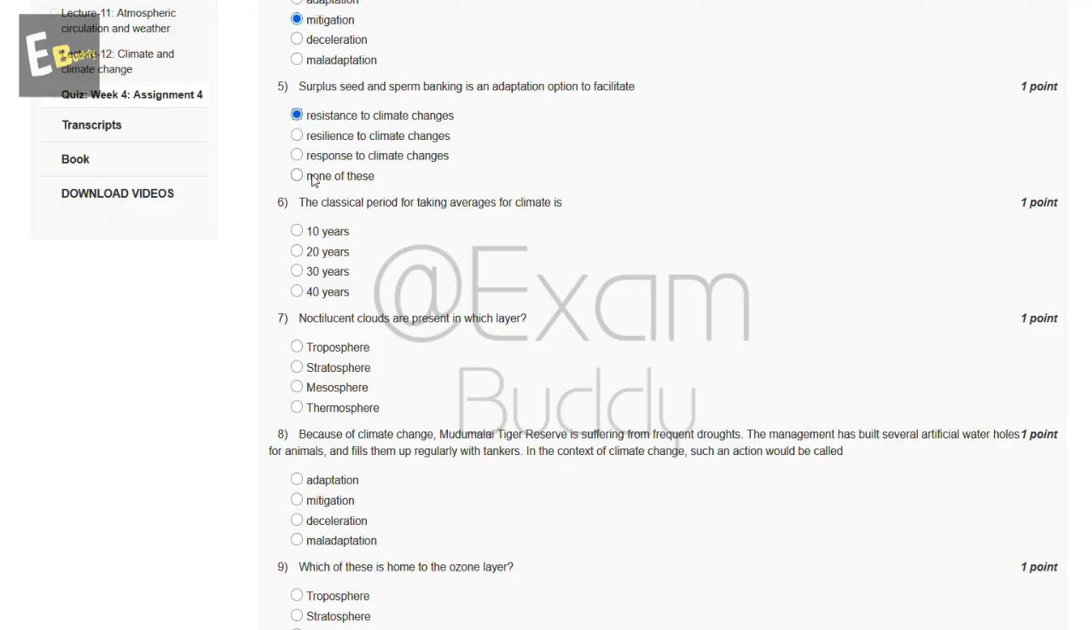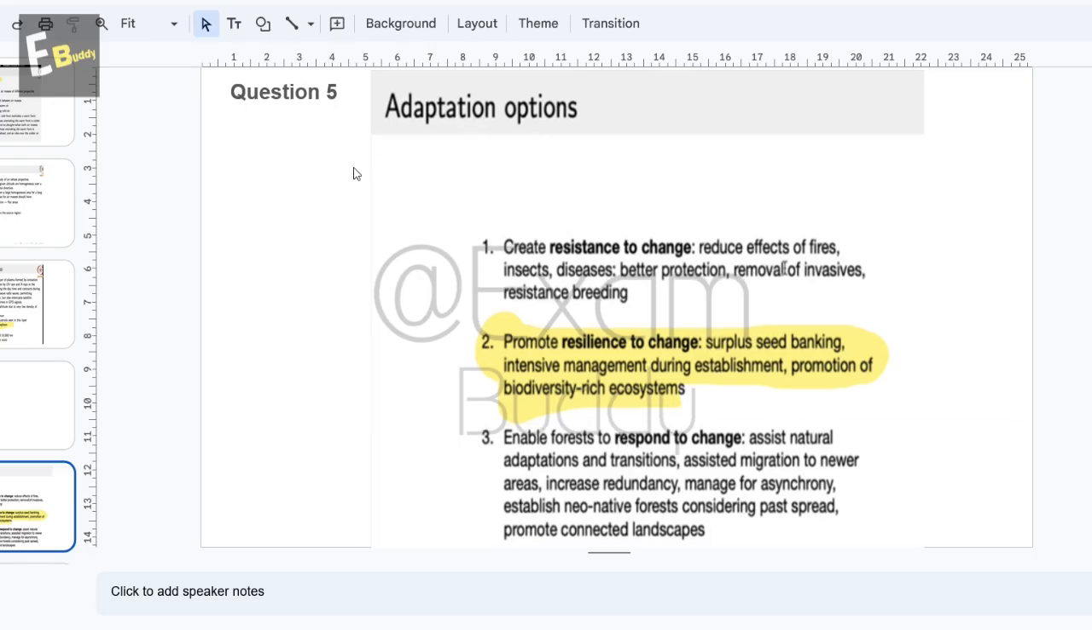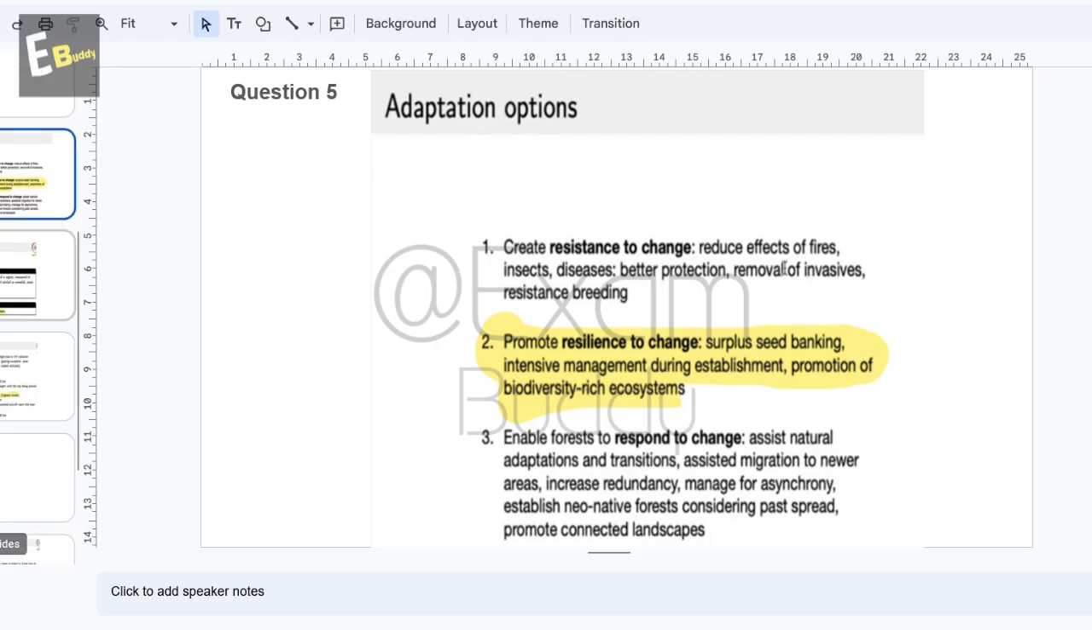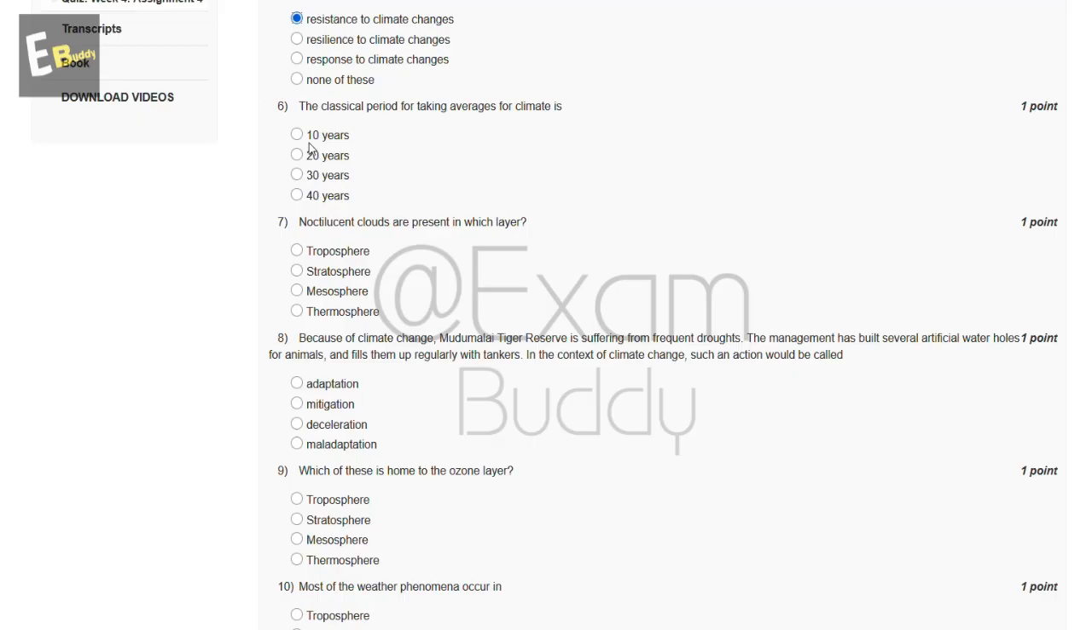Now the sixth question is, the classical period for taking average for climate is. The options are 10 years, 20 years, 30 years, 40 years. So let's check the answer of our sixth question. The classical period for taking average is 30 years. So the answer of our sixth question is C, 30 years.